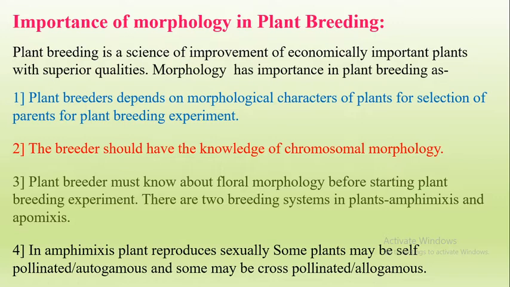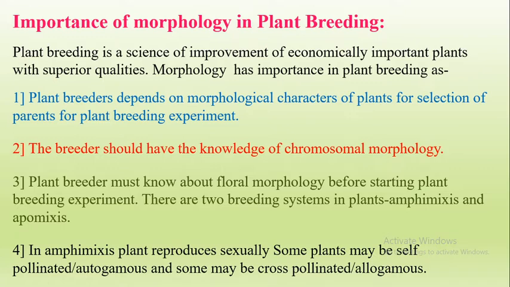So the floral morphology means, for example, if we see the Clitoria flower or pea flower. The structure of the pea flower is very easy to open and to carry out the plant hybridization experiment. That means emasculation, or to support cross-pollination and avoid self-pollination, etc. So floral morphology is most important for the plant breeder.